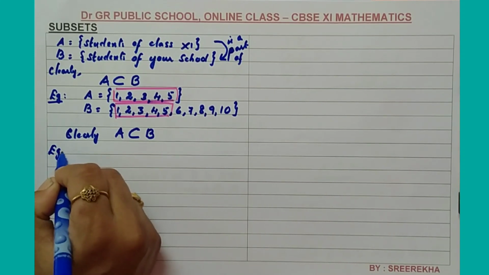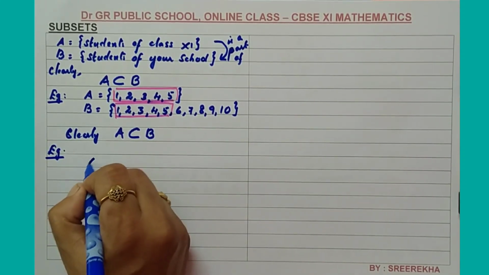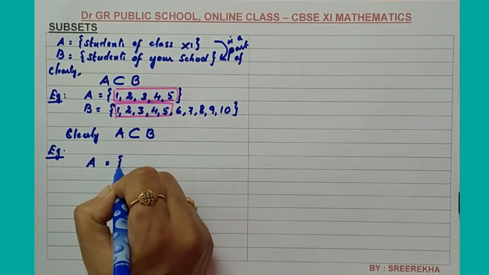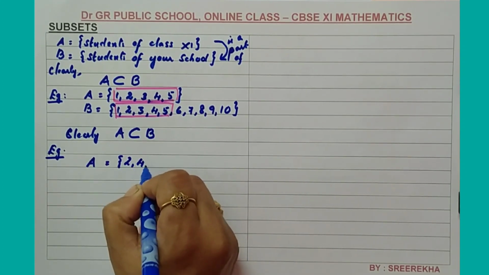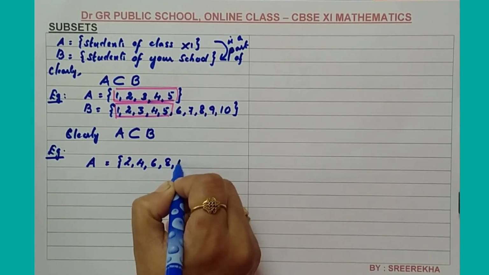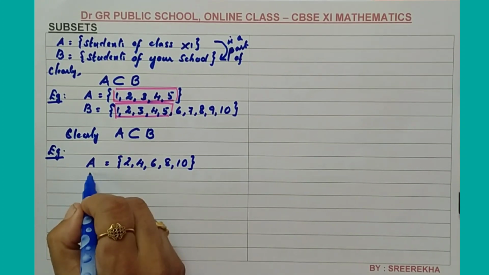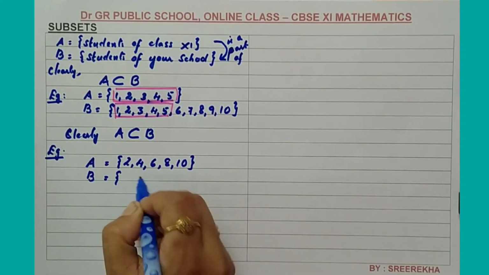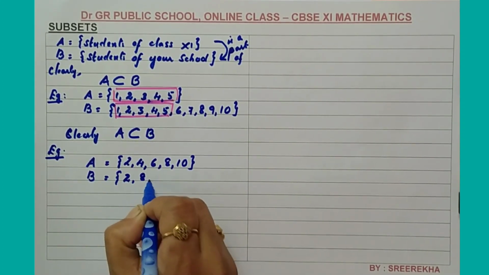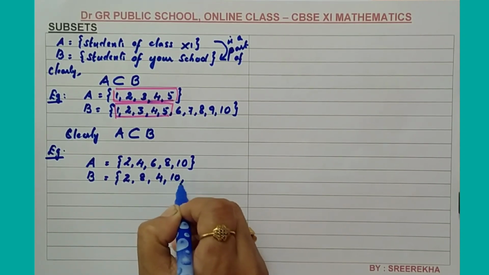Consider another example. Let A be the set consisting of the elements 2, 4, 6, 8 and 10, and B be the set consisting of 2, 8, 4, 10 and 6.